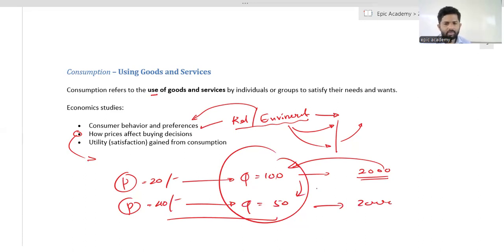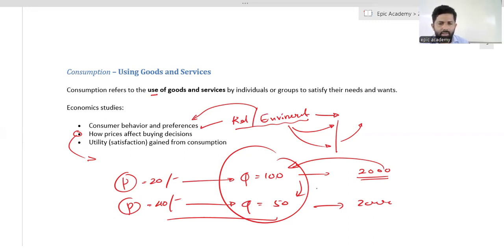Okay, we can change that particular subject into other things also. If the income of the consumer changes, what happens to the buying decisions? If choice changes, what happens to the buying decision? If government taxes and subsidies change, what happens to the buying decision? If the number of consumers changes, what happens to the buying decisions? If other factors change, society, culture, other factors, what happens to the buying decisions? Those are very important factors. We have to discuss those. Okay.